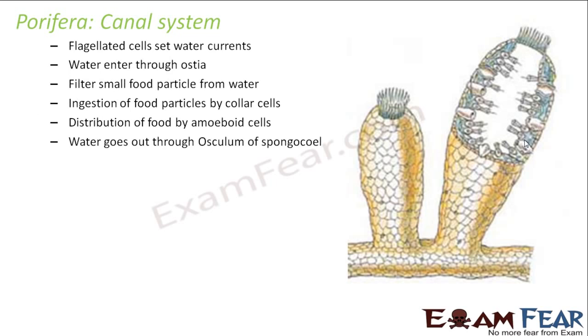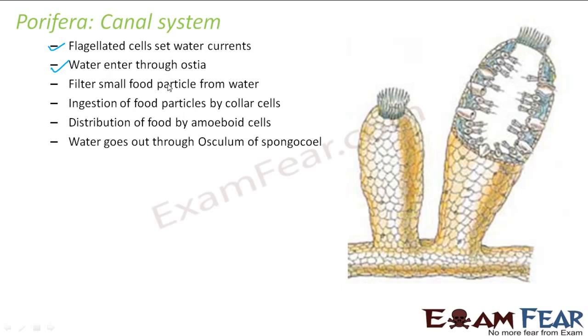Now the flagellated cells set up water currents. Water will enter through the ostia, that is the small pores, but the flagella, by their movements, will set up water currents. Along with that water, some small food particles will also enter inside the porifera.